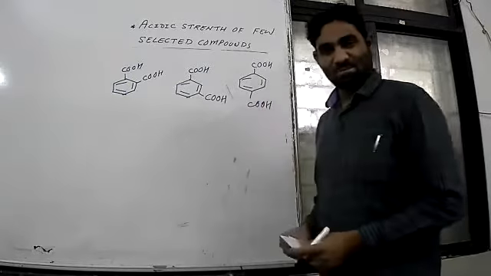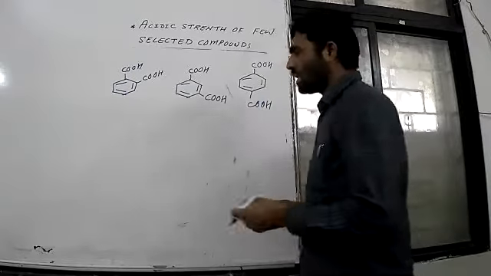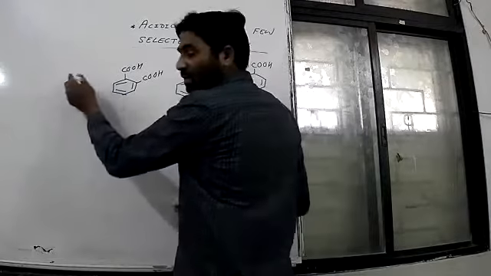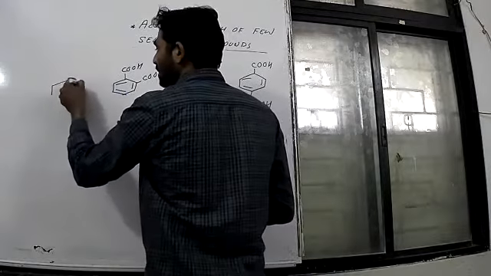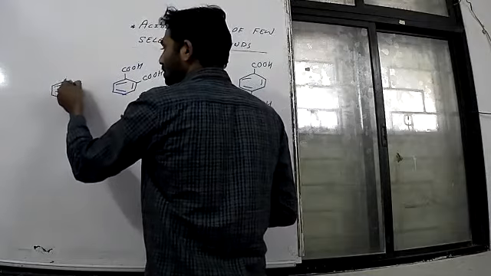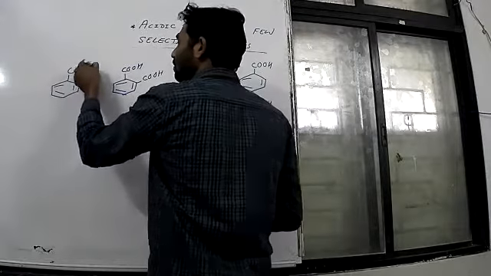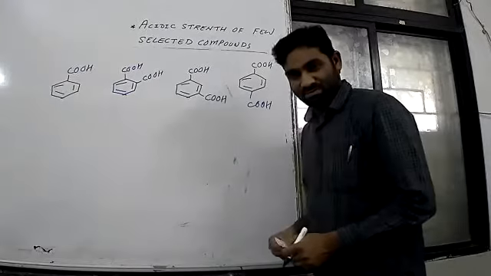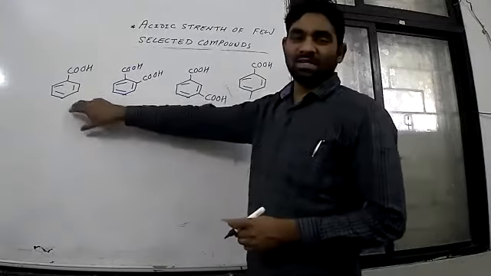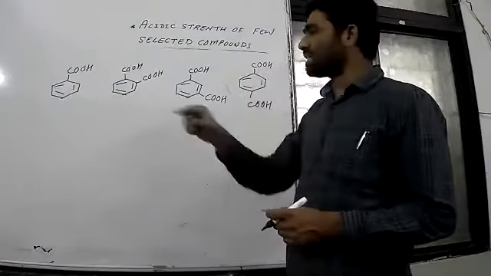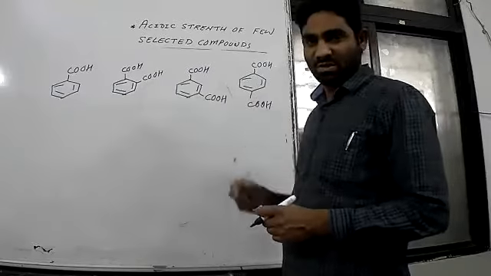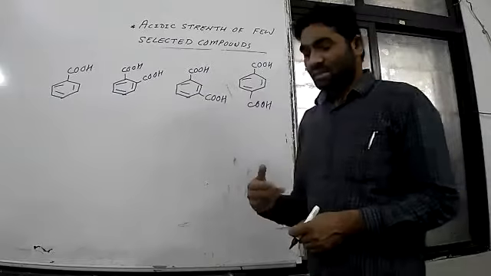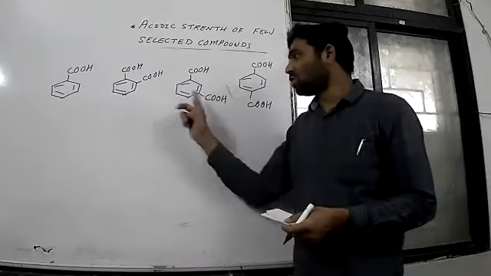Yes. Three acids are there. Okay, I will write their values also. And one more acid, suppose we can write benzoic acid. There is a benzoic acid. So this is benzoic acid. All are benzoic acid, but one extra group, OH, is introduced at ortho, meta, and para positions. Three groups are introduced at ortho, meta, para position.